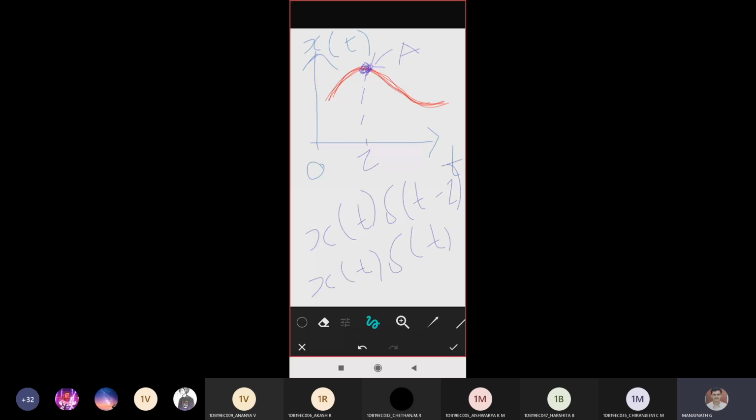Before I put any marking, it was generalized: generally I used to write y of t as x of t into delta of t. Since we have chosen one particular point in the signal at some time tau, I am representing my x of t with respect to tau. So x of t remains x of t only. The variations will happen with respect to my impulse. That's why we change the impulse from t to t minus tau.